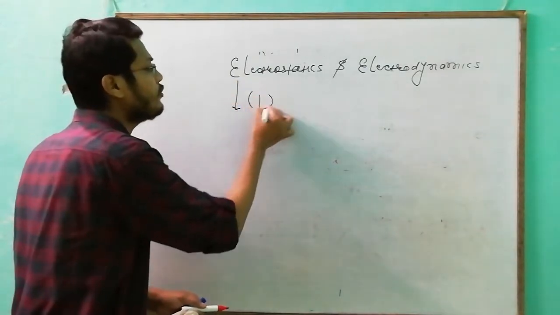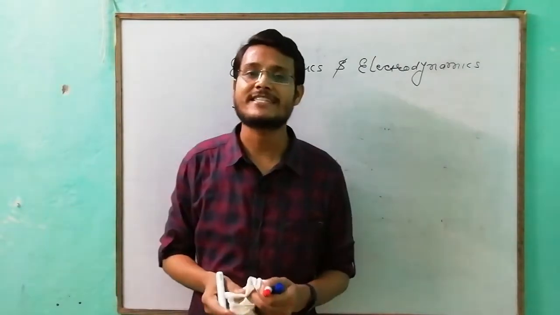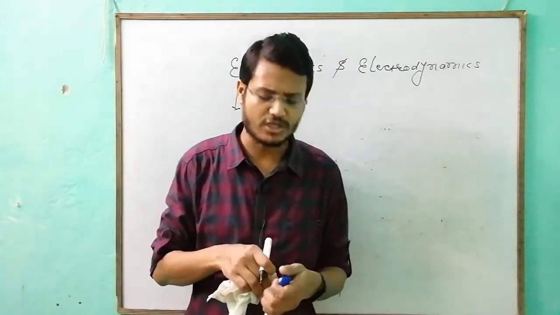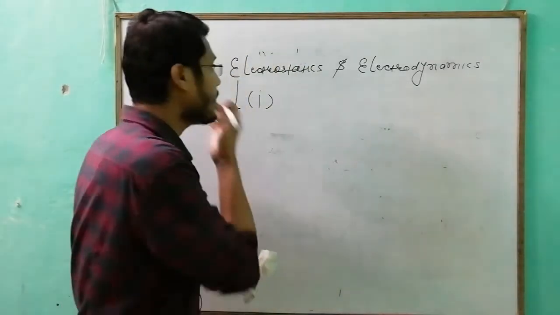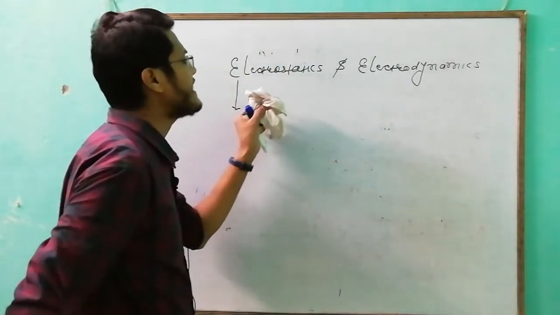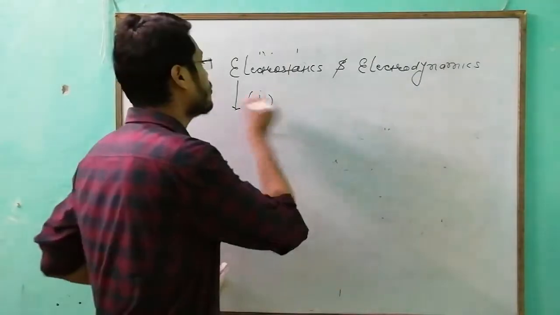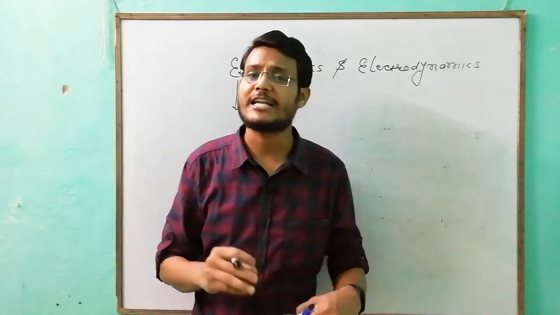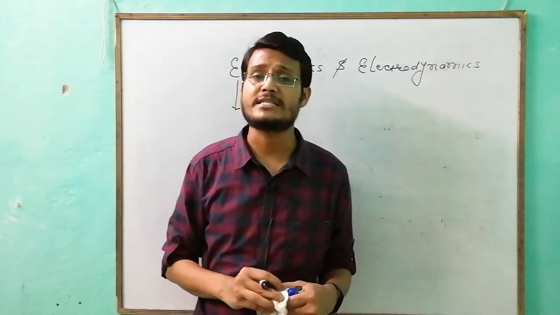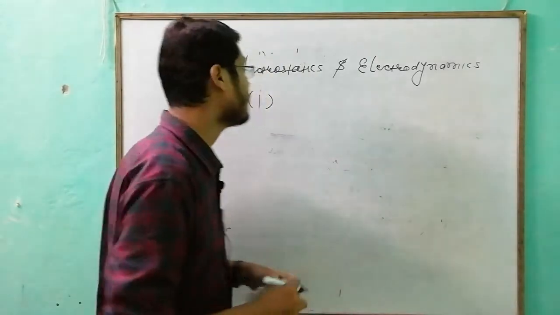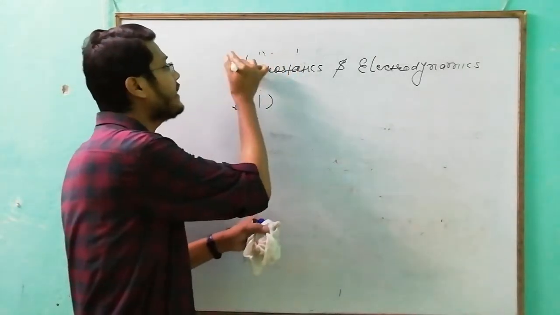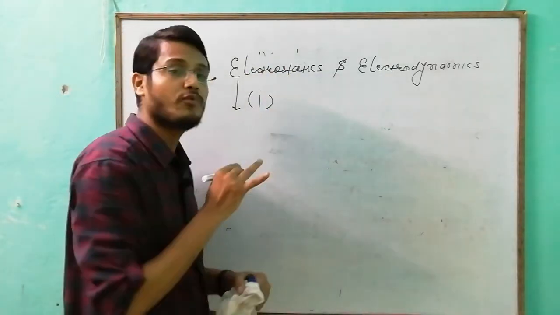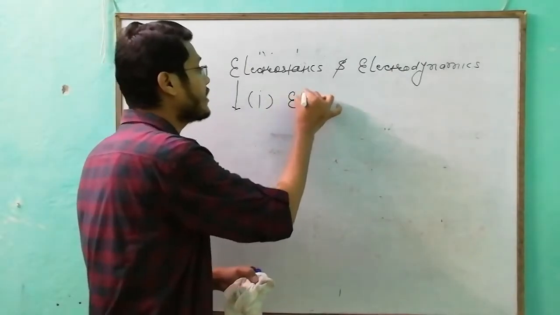First topic, look, when we are going into the 12th section, we are now only seeing the motion of charges. So electrostatics, by the name you can sense, is charge at rest. Electrostatics is divided into 3 parts: electrostatics 1, electrostatics 2, and electrostatics 3. I made electrostatics into 3 categories.